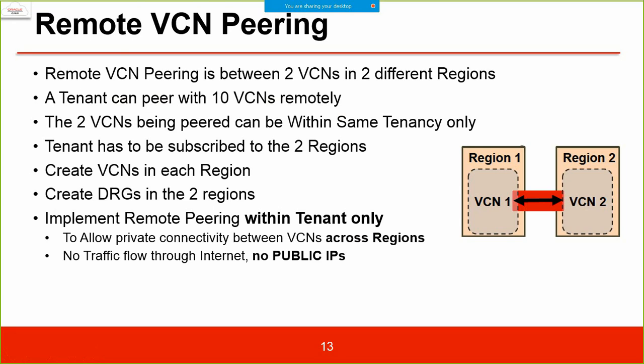So we can create VCNs in each of our regions, then create instances using these VCNs, and then create the remote VCN peering. The tenant has to be subscribed to the two regions. Create VCNs in each region. Create DRGs in the two regions. Then implement remote peering within the tenancy only, to allow private connectivity between VCNs across regions, with no traffic flowing through the internet, and no public IPs.